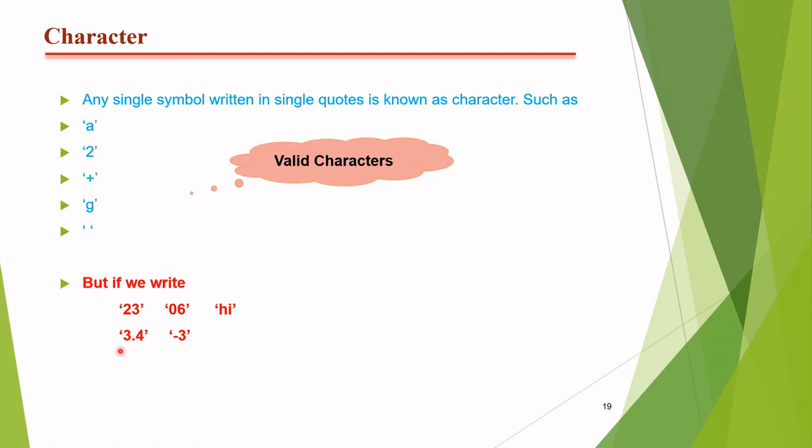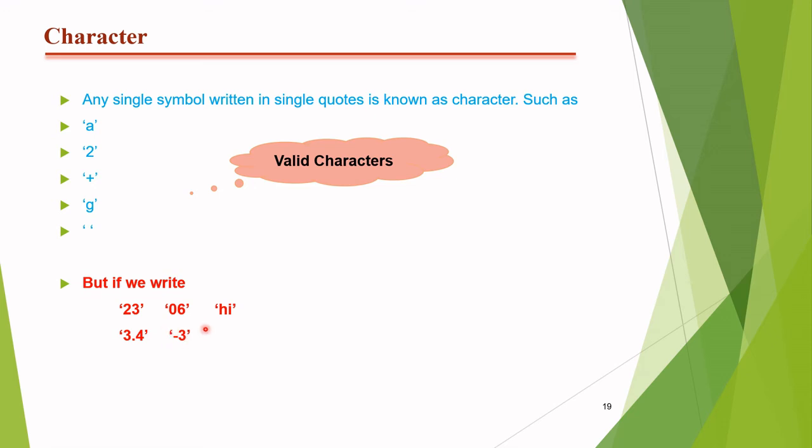3.4: 3 is one symbol, point is another symbol, 4 is another symbol. Similarly, -3. Minus is used as a sign, but it is also a type of symbol, so minus is also counted as a symbol. Don't think that minus represents only negative numbers. Here minus is a single symbol written in quotes, and 3 again. So in total, how many symbols are written in quotes?